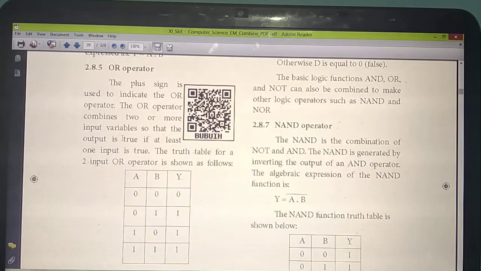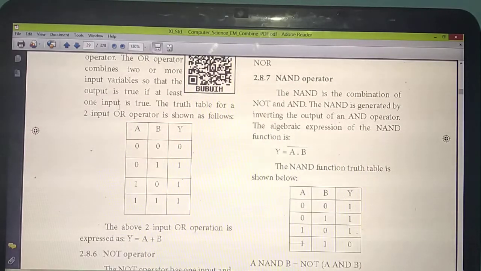Understand? So what is my OR operator? Which symbol is used to represent the OR operator? Plus symbol. Okay. So here also you are taking 2 input variables. When will you get the output true? If at least one input is true, you will get the output true. Otherwise false. See, this is the truth table.